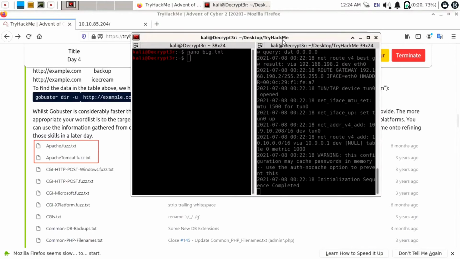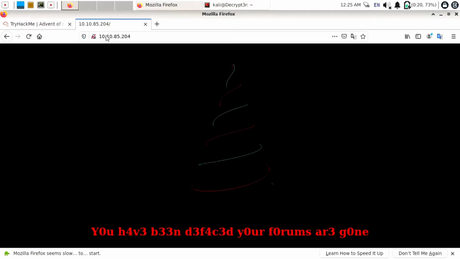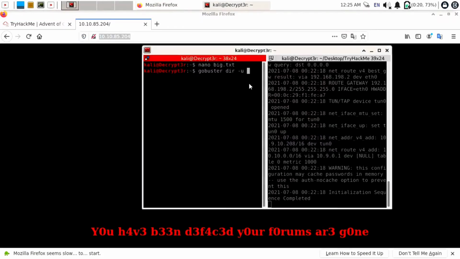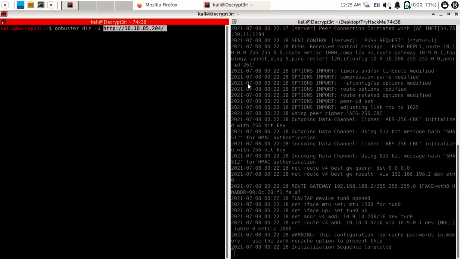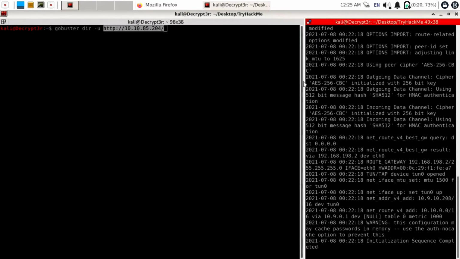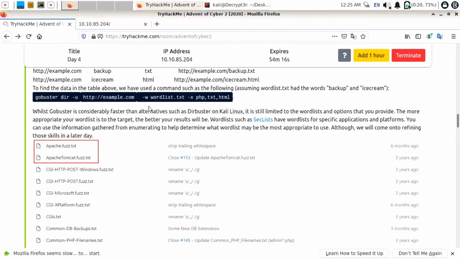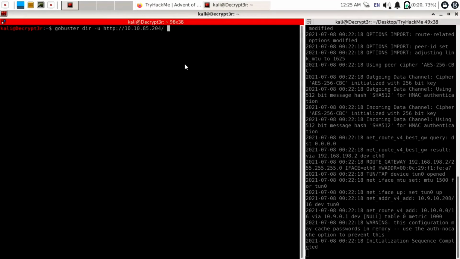So open Terminator, enter here gobuster dir for finding directory, -u for URL, and paste the URL by Ctrl Shift V. I haven't copied it, so copy this URL from the URL tab and paste it by Ctrl Shift V, then space. Thereafter we need to provide a word list file. For that you can use the parameter -w. Open TryHackMe, you can just refer to this command. Then we have created one file, big.txt, so we have to mention that. Use -w big.txt, it is our dictionary file.